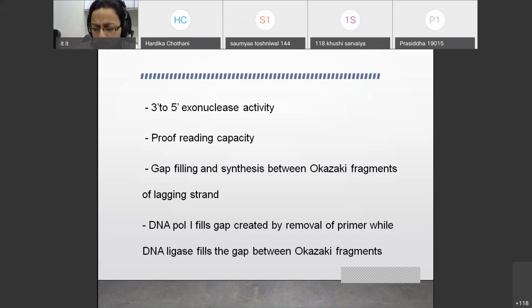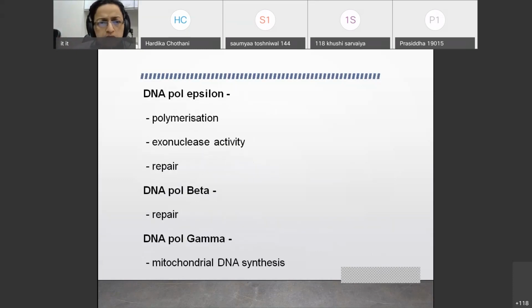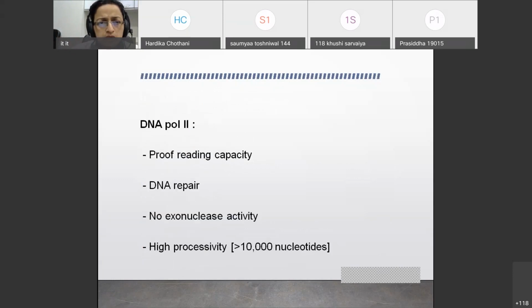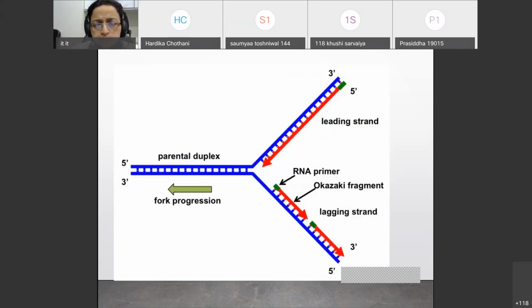If you see this diagram, here you have 2 Okazaki fragments. Once the primer is removed, you have a gap where the primer was removed. This gap is filled by polymerase 1. As against this, in between these 2 fragments, you have again a slight gap. Can you appreciate that gap? This gap will be filled by DNA ligase.